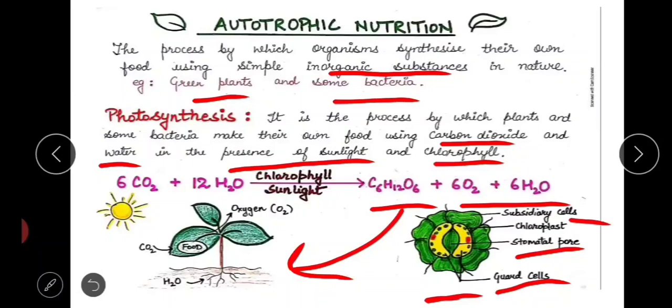Coming to the function of stomata, it has two major functions: transpiration and gaseous exchange. Transpiration is a process by which the excess water which is present in the plant is released through stomata, and gaseous exchange, the incoming and outgoing of carbon dioxide and oxygen, is done through stomata.